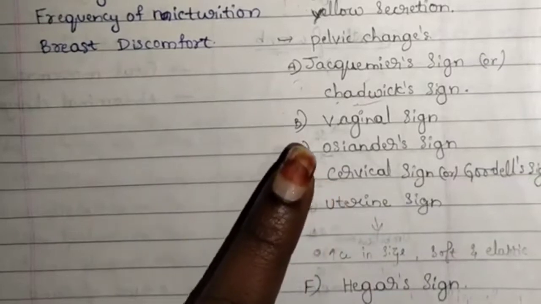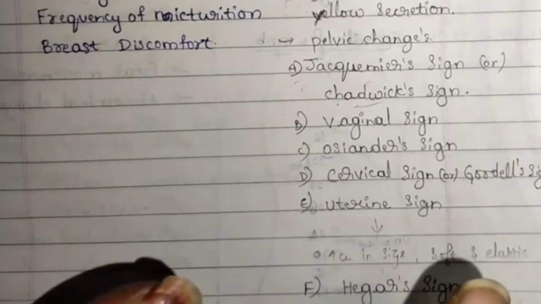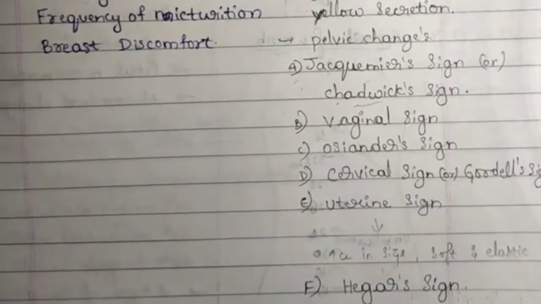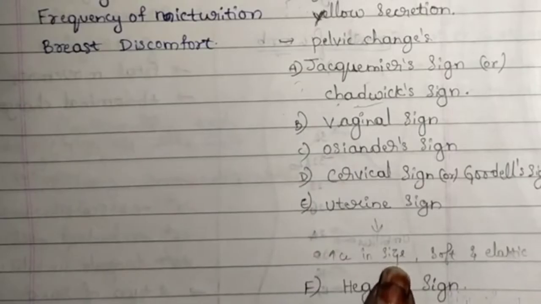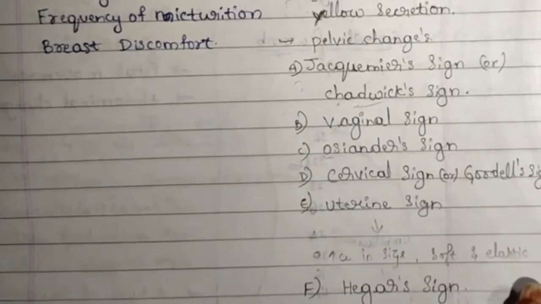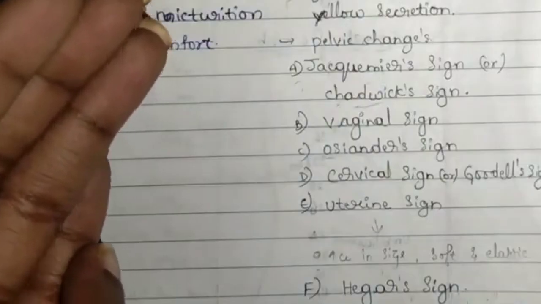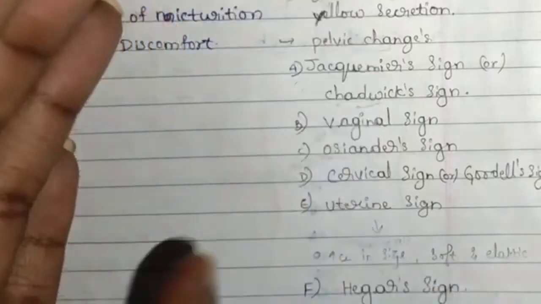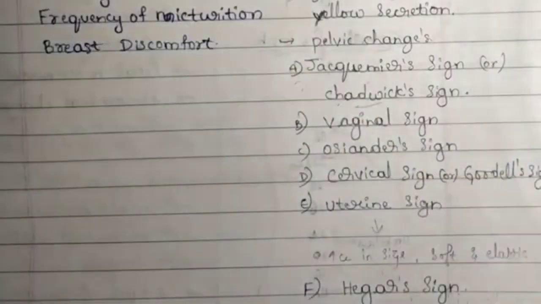This is nothing but softening of the cervix, and this is also seen around the 6th week. Next, uterine sign. Uterine signs are an increase in size, softening and elasticity. The uterus which carries the baby keeps on increasing its size month after month, and it becomes softer, and it is even elastic. Because of that feature, the uterus is expanded every month.